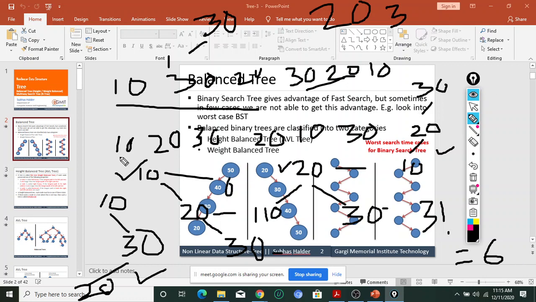Sir, 20, 30, 10 will be possible. Yes, 20, 30, 10. We have not done it here. So 20 is my root node, no problem, and 30 is on the right hand side and 10 will be my left hand side. I think this one is completed here. Okay, let me draw once again.